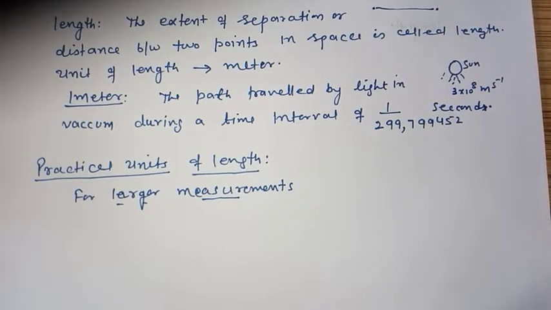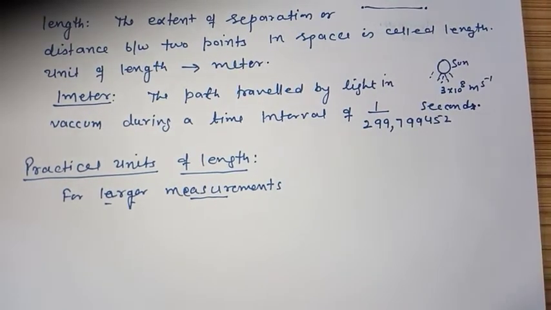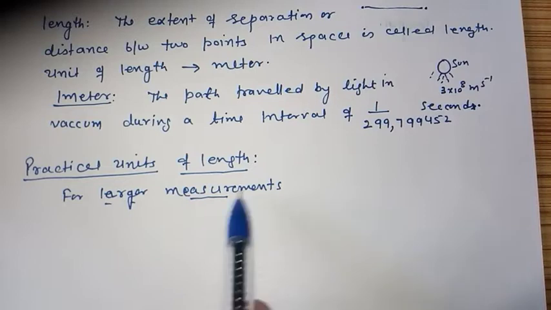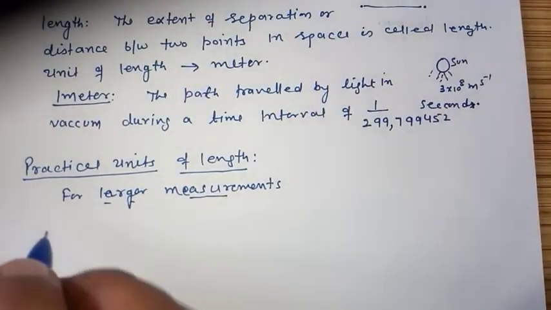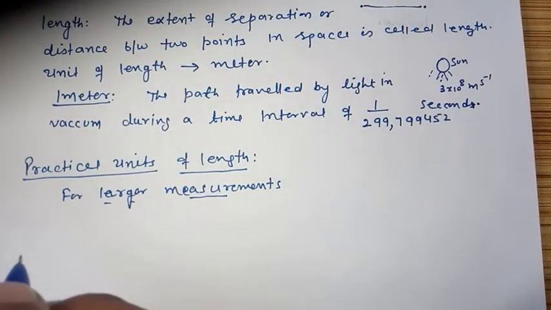Similarly, if you have to measure the diameter of the moon, that is also a larger measurement. So for these measurements we do not apply the SI units but some non-SI unit. So first of all, we are going to discuss the astronomical unit.